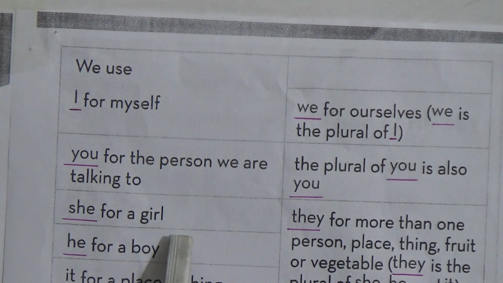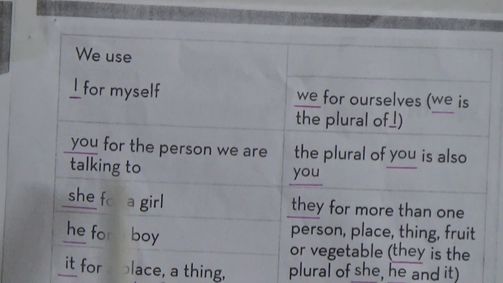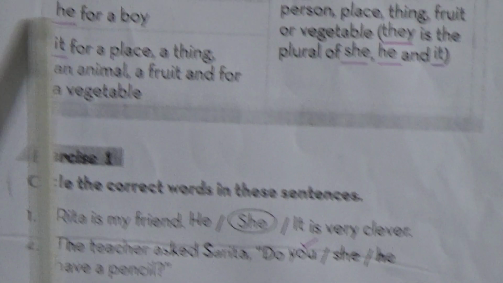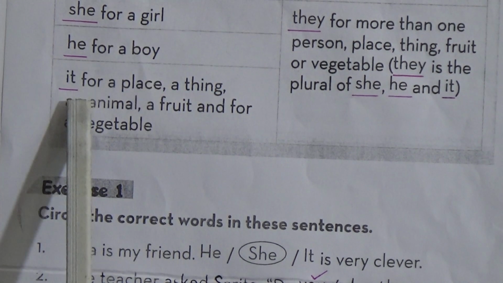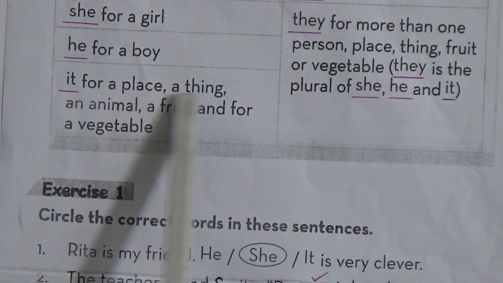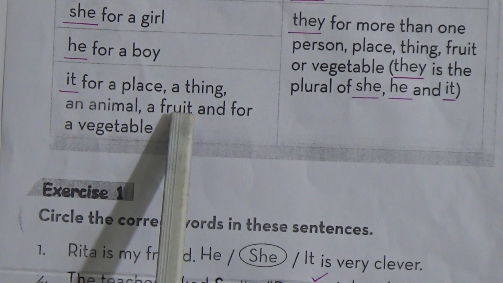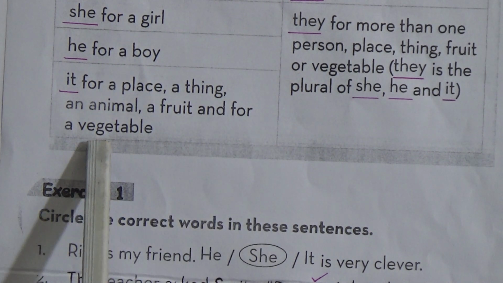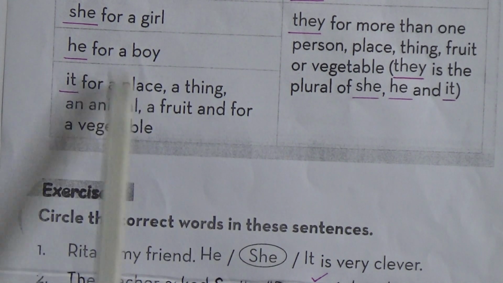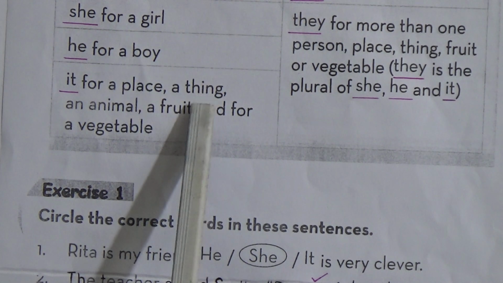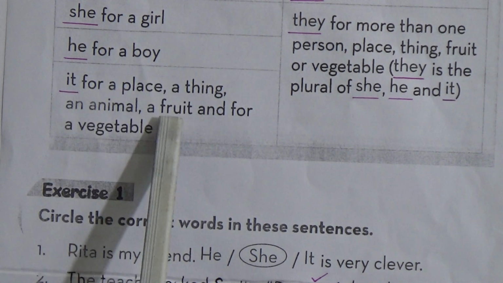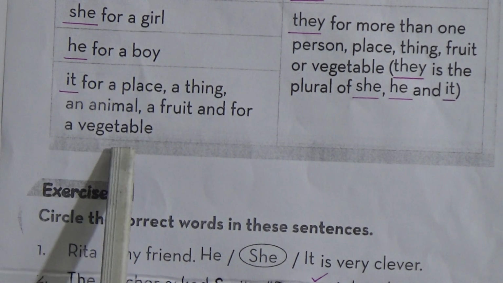We use she for a girl and he for a boy. And it for a place, a thing, an animal, a fruit, and a vegetable. We use it for place, thing, animal, fruit and vegetable.